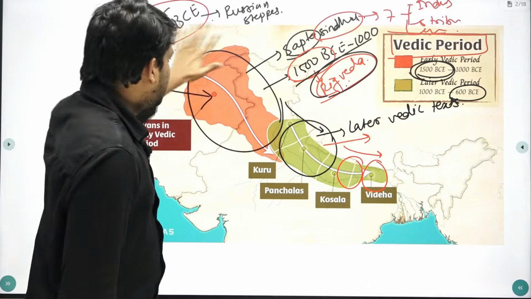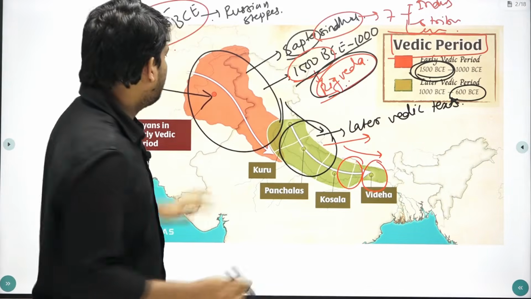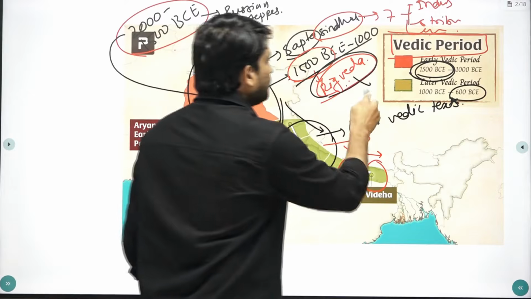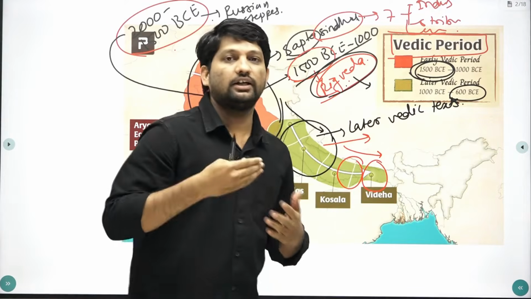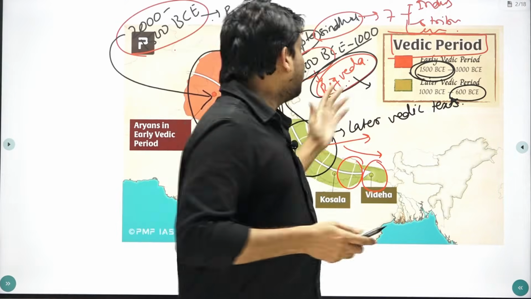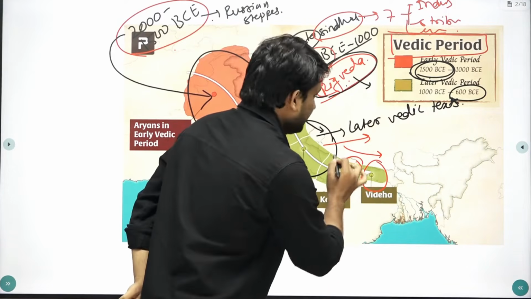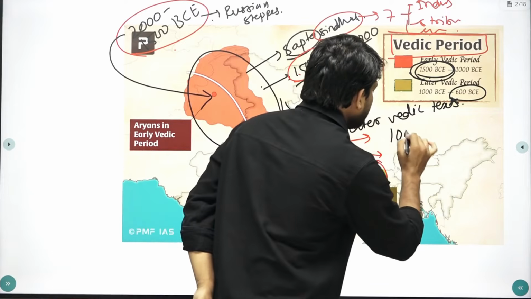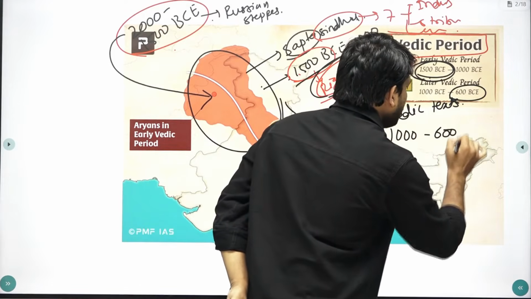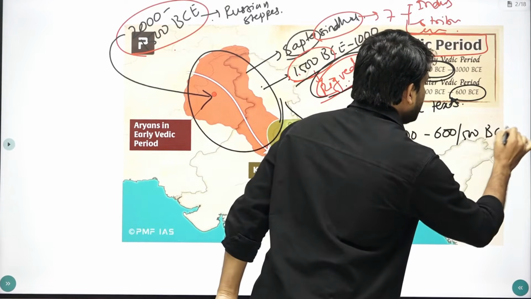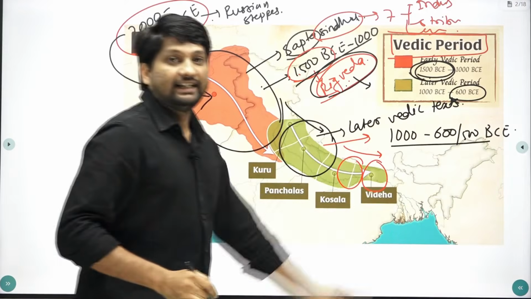So if you want to reconstruct the history of this early Vedic period, we are dependent on Rigveda. That's why early Vedic period is also called as Rigvedic period from 1500 to 1000 BC. This later Vedic period is 1000 to 600 or 500 BC. This is called as later Vedic period.